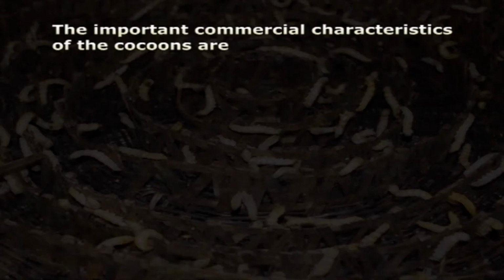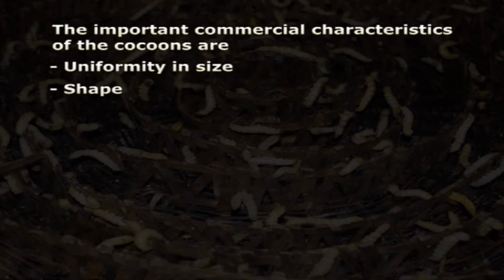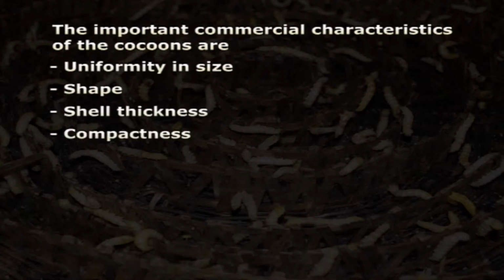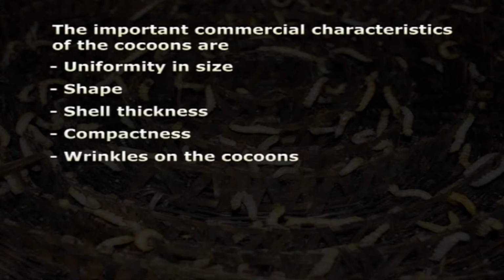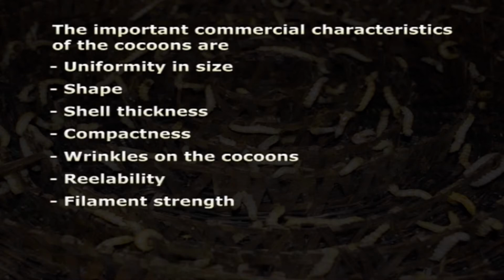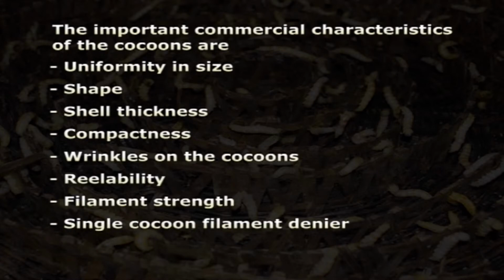The important commercial characteristics of the cocoon are uniformity in size, shape, shell thickness, compactness, wrinkles on the cocoons, reelability, filament strength, single cocoon filament denier and shell ratio.